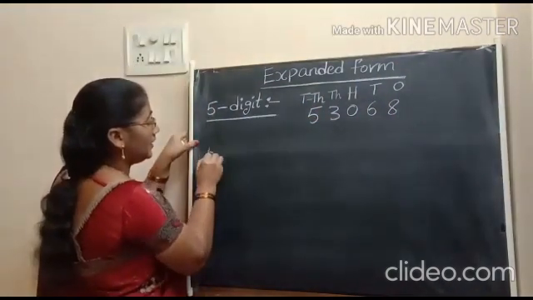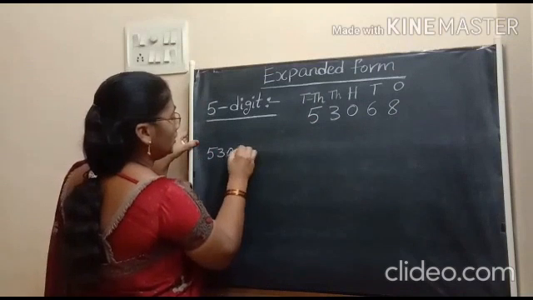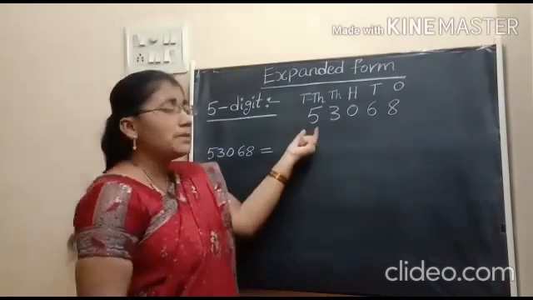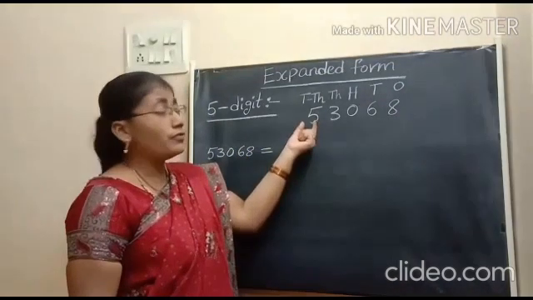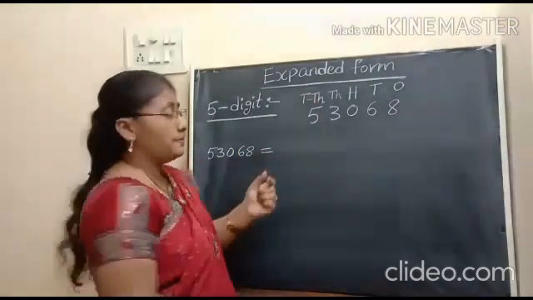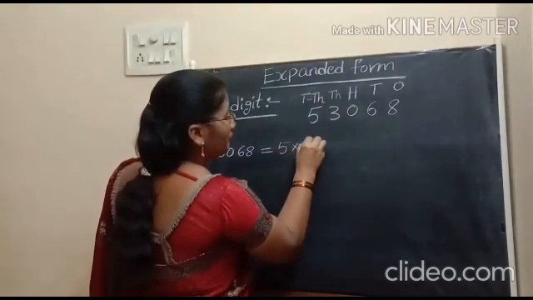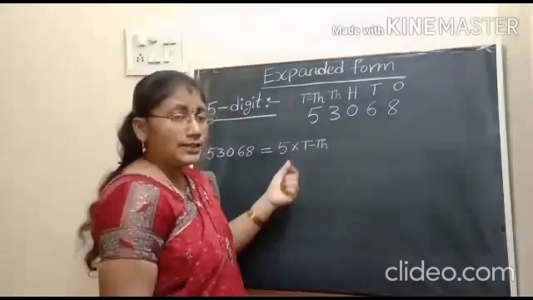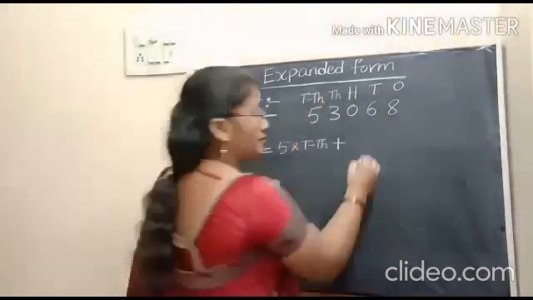Now we have to take their place values. Let us write place values of this number. 53,068 is equal to, what is the place value of 5? This is 5 into 10,000. I am taking short form of 10,000. Is it clear? Plus 3 into 1,000.